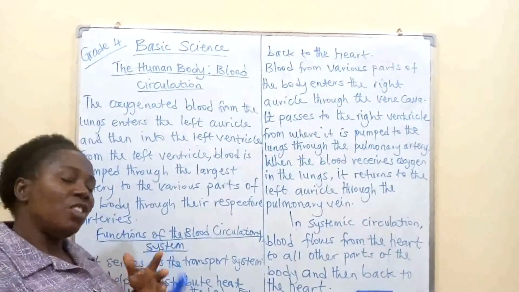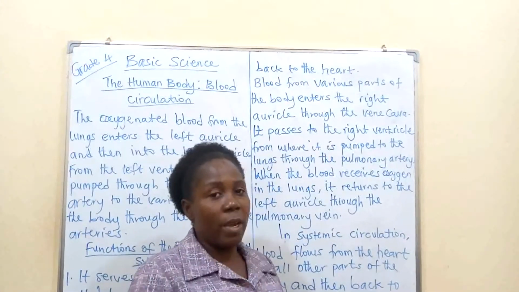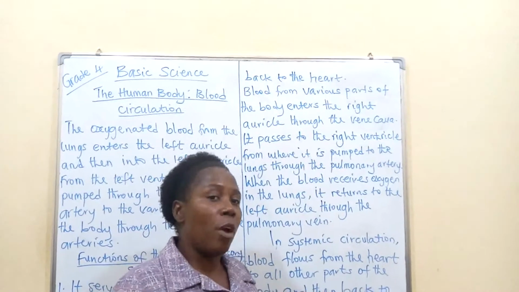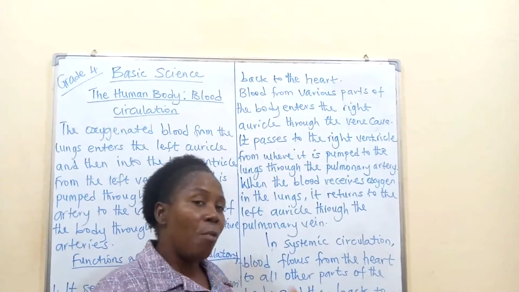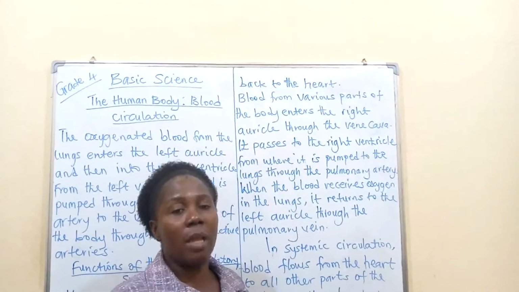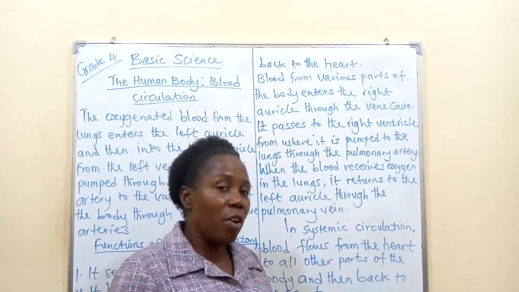Then when the oxygen in the blood has been used up, when we talk about respiration, you'll get to understand that better. Now, what happened? They become blood without oxygen. And immediately they become blood without oxygen, they are transported back to the heart. Then from the heart to the lungs, remember, to receive oxygen.